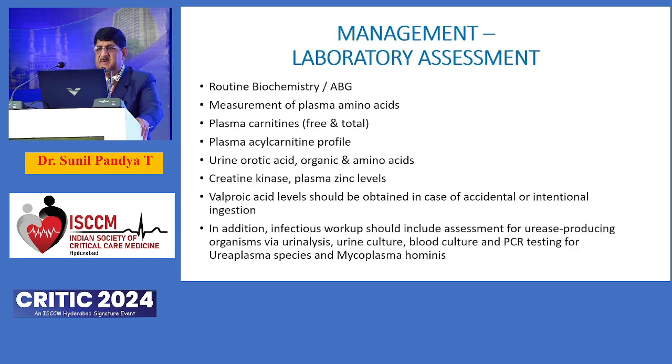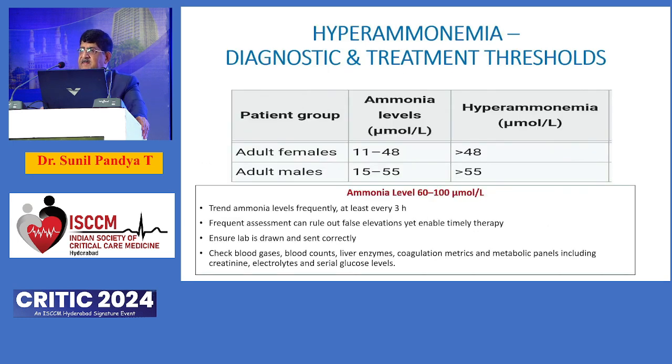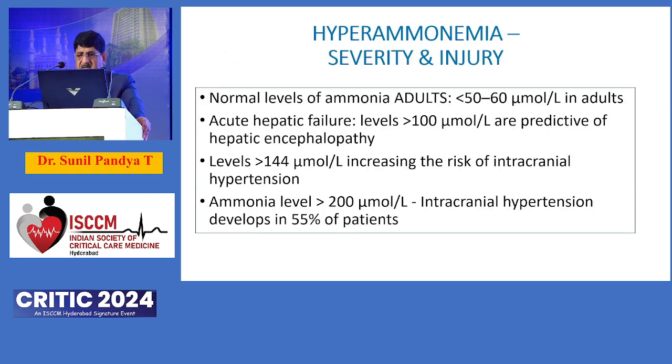The laboratory assessment should include, in addition to measuring ammonia levels, routine biochemistry, blood gases to know the acid-base status, and an infectious workup also. And similarly, if the patient is on antibiotic medications, you need to measure the levels so that we can give targeted therapy. We all know the reference levels in adult males and females. But importantly, if the levels are high, then we have to start treatment.